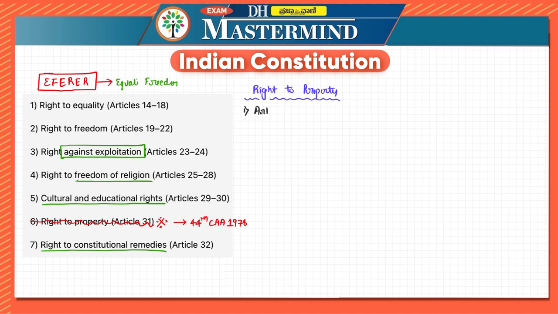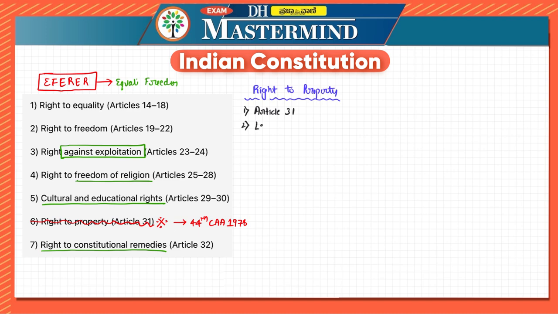It is Article 31. Article 31 is related to right to property. Now, when the right to property was removed, do we not have any rights related to property? We do have rights related to property, but it is not a fundamental right.